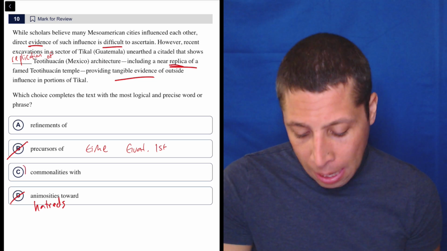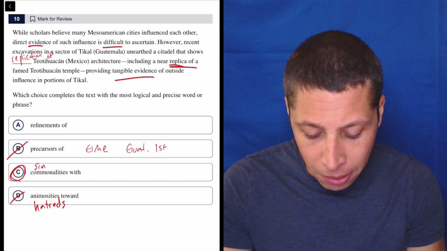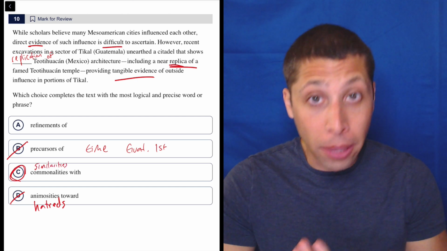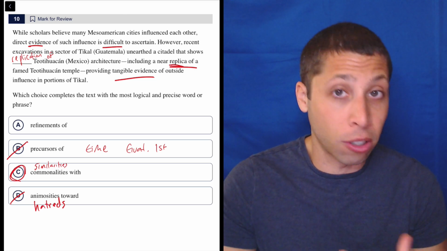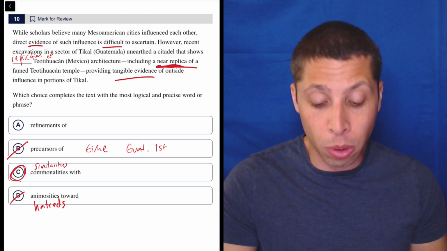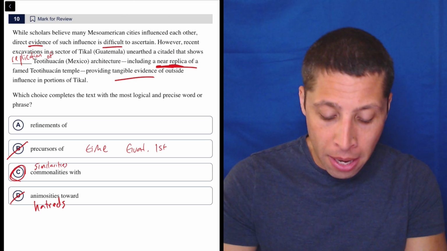Now, the answer is C because it's simpler. Commonalities just means similarities. So similarities is kind of perfect when we talk about replica, something being a copy, right? So they're saying they're similar. Now, it's not a perfect copy, right? It's a near replica. So it's not to say that it's exactly the same, but that hits our main idea.